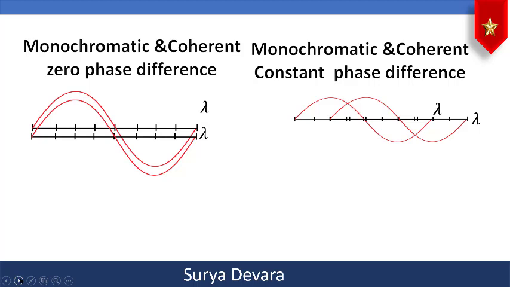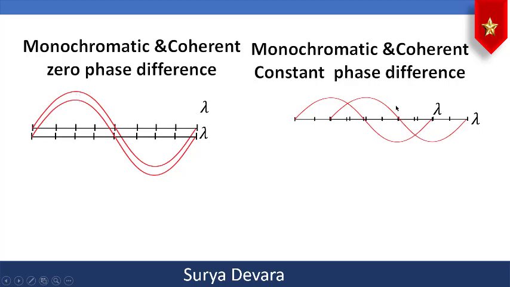Now here you should understand the meaning of monochromatic, coherent, and in phase and zero phase concepts. So monochromatic means a single color, a single wavelength. And about the coherence, for example, here the two waves have the same wavelength and they are completely coherent.